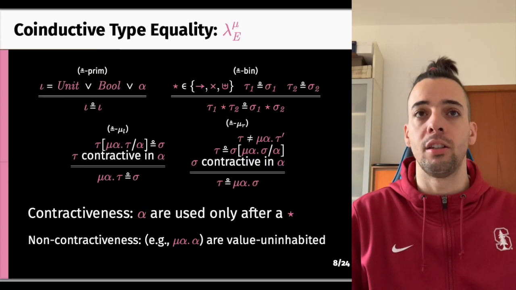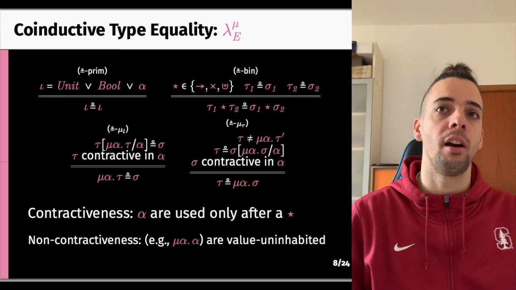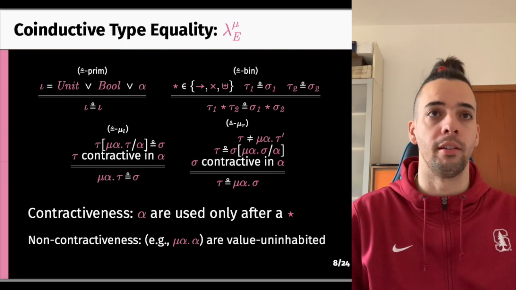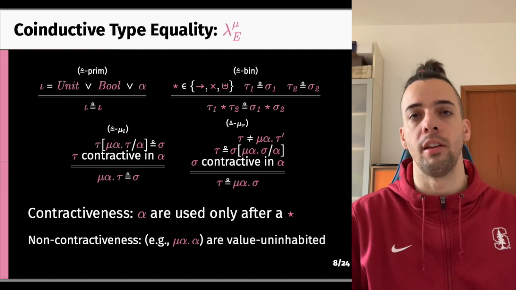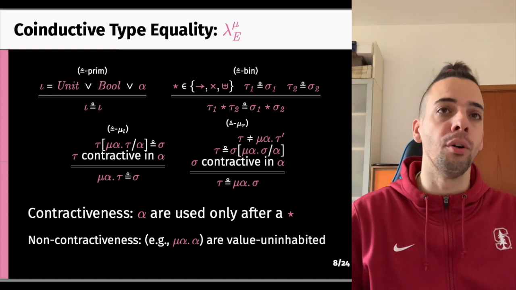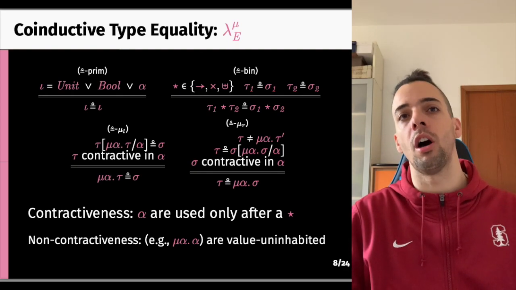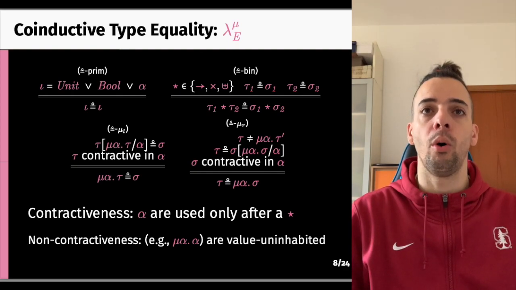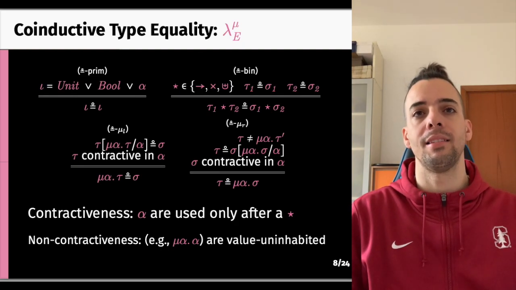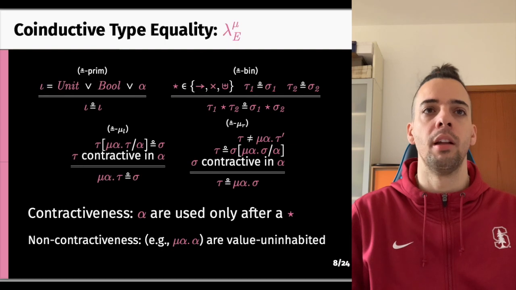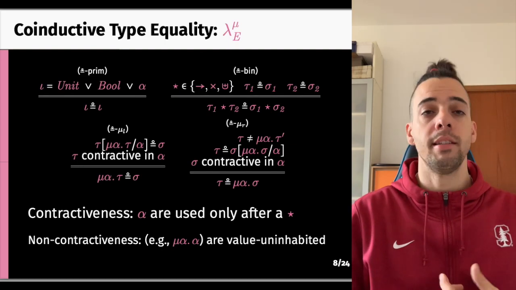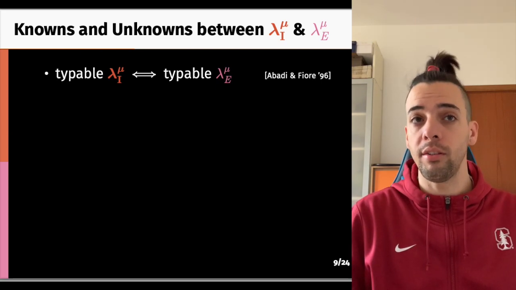We can say that two types are equivalent if they are the same base type, if they are a compound type made of equivalent types, or, and these are the interesting cases, if one is a recursive type whose unfolding can be proven equivalent to the other type. Interestingly, we require recursive types to be contracted. This simple check lets us rule out meaningless recursive types such as mu alpha. alpha, which are not inhabited by any value. So what is known about these two systems?